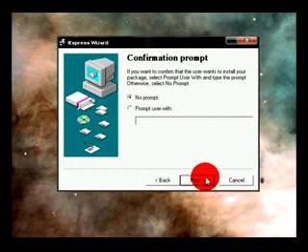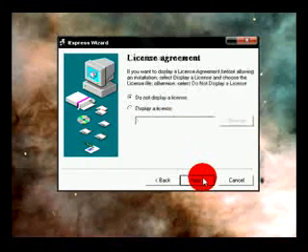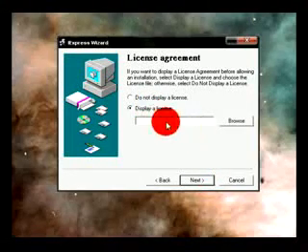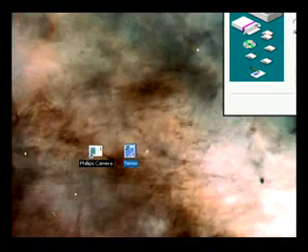Next, prompt user, so ask the user whether they want to install it, so install. Next, display a license, that's basically what we just made here, the WordPad file.